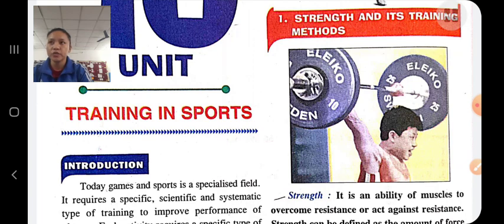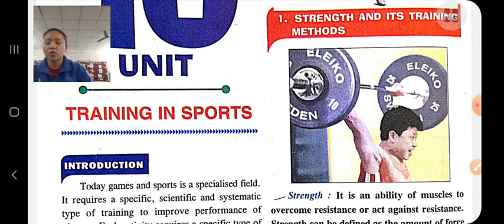Flexibility is of two types: active flexibility and passive flexibility. Passive flexibility means stretching your joint with external help, for example with the help of a partner. And active flexibility means stretching the joint without any external help. And there are two methods to develop your flexibility. Active flexibility training methods: in this, you stretch your joint without any help.